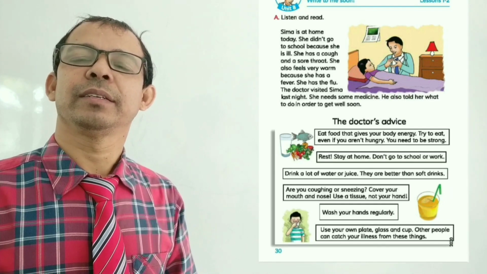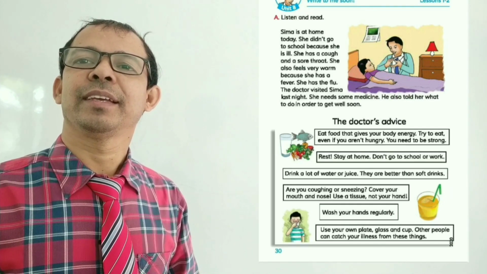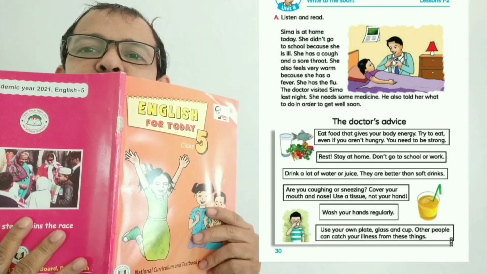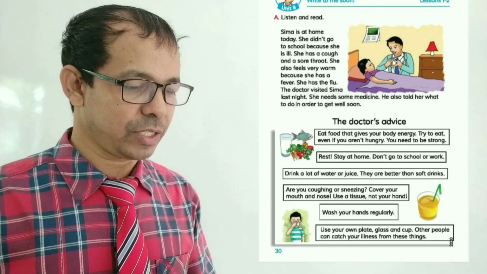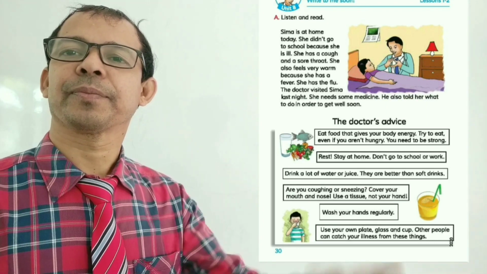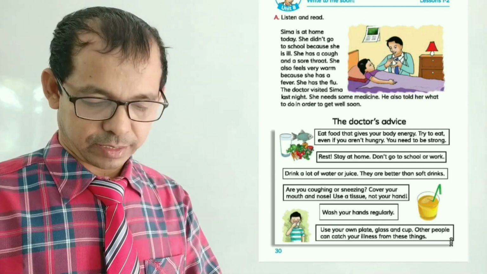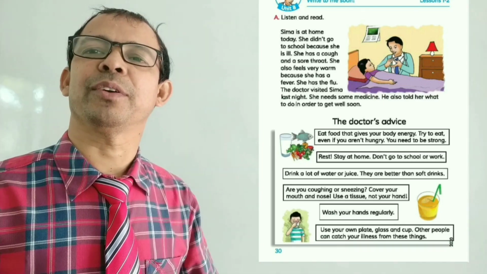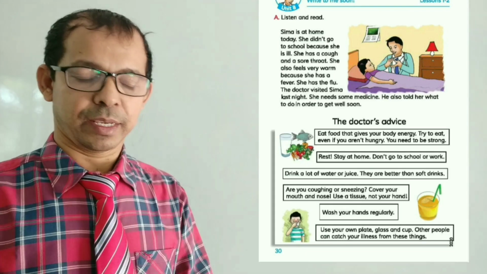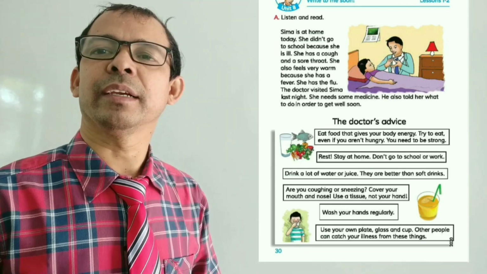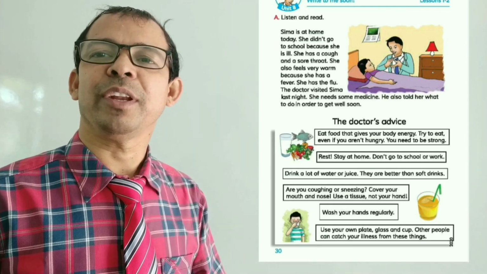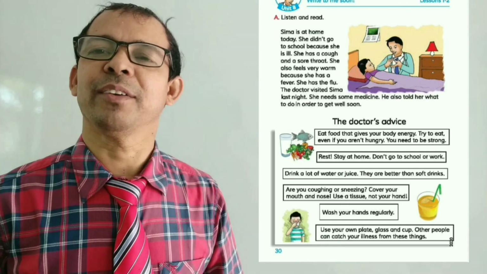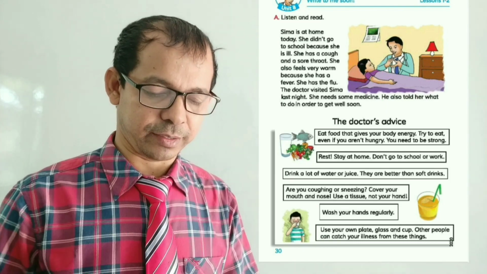Today we'll read the scene passage from EFT book, Unit 8, Lesson 1, 2. So open your EFT book. For better understanding, at first we'll read the passage, a scene passage, then we'll tell the Bengali meaning. Okay?